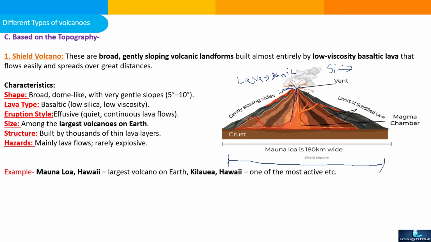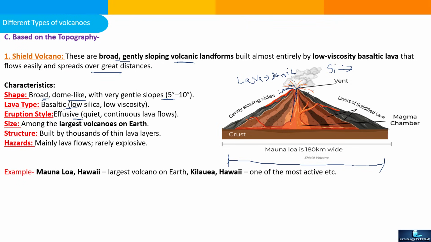So shield volcanoes are the broad, gently sloping volcanic landforms built almost entirely by low viscosity basaltic lava that flows easily and spreads over great distance. What are the characteristics? Shape: broad at the bottom, dome-like with very gentle slopes of around 5 to 10 degrees. Lava type: basaltic, low silica, low viscosity.